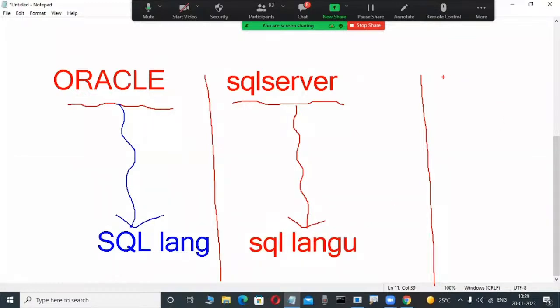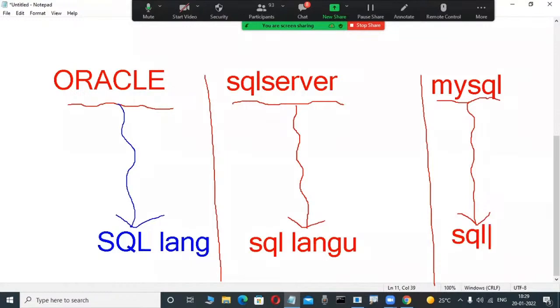Again, MySQL is used by many people in my company. MySQL is also a relational database product, and it is open source. Some employees work on MySQL and operate the MySQL database, and they also use SQL as the language. So SQL is a universal language.